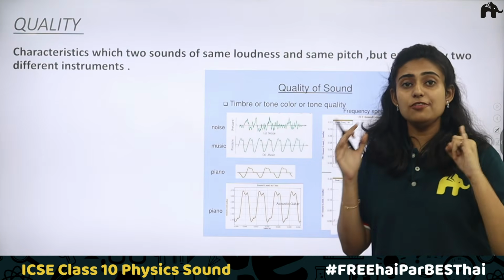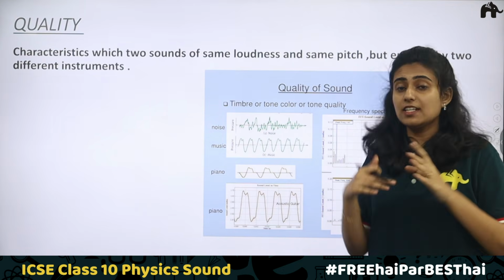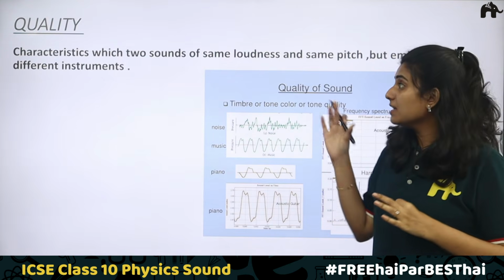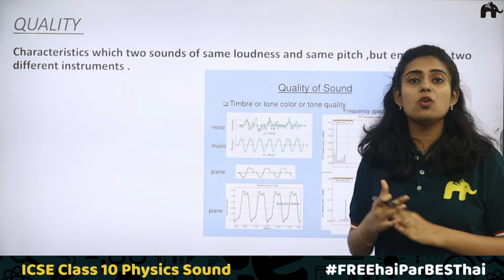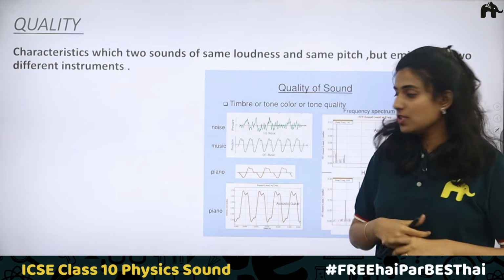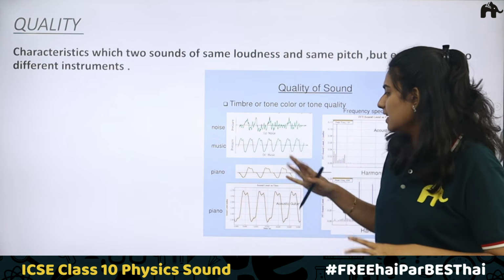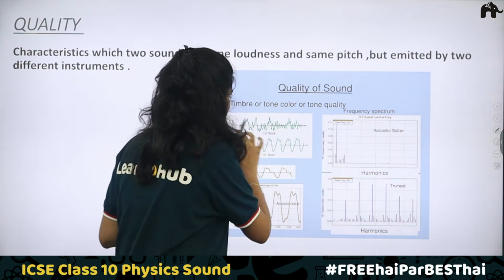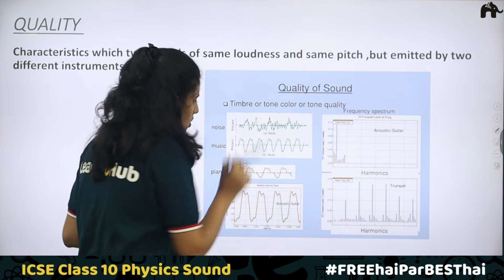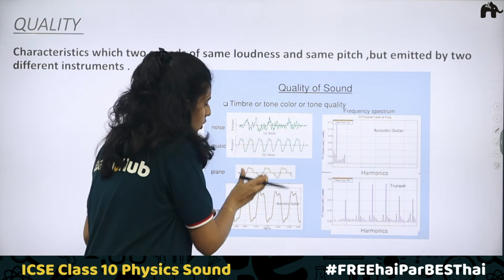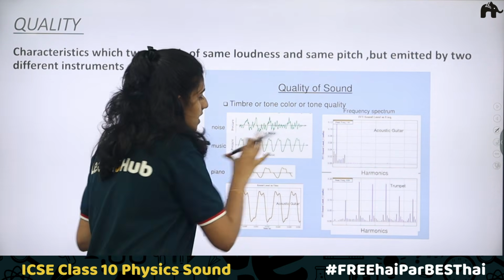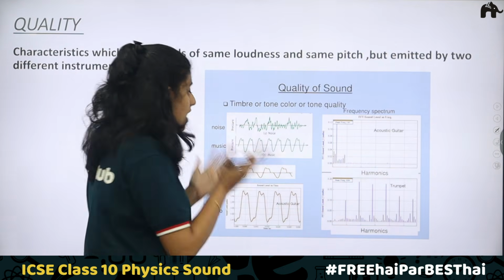Next is the quality of sound. If you are considering sounds produced by three or four musical instruments having the same loudness and same pitch, the sounds can be differentiated by the quality of sound. Here we have different wave patterns: first in the case of a noise, second in the case of music, and the sound produced by a piano. In all these three cases, the wave pattern is different. With time, there is a change in displacement, and this is how it looks in the case of noise. In music, it is like this. For the piano, the pattern is like this.